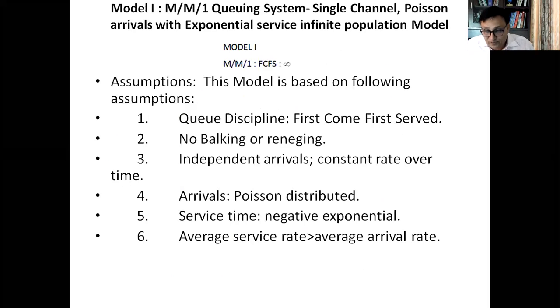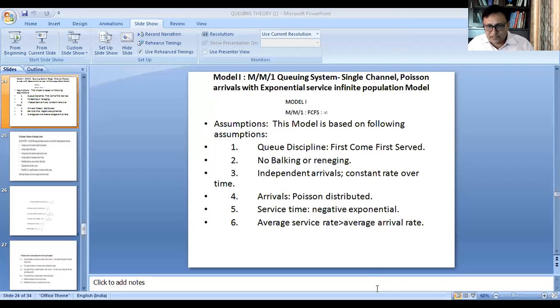You must focus on solving at least 5 to 6 questions of the first model from your book, and 2 questions of the Erlang model. That's final, you will be able to get 1 question out of that. So that is the end of queuing theory, the queuing models. Now you can turn on your videos. If you have any question, you are most welcome.